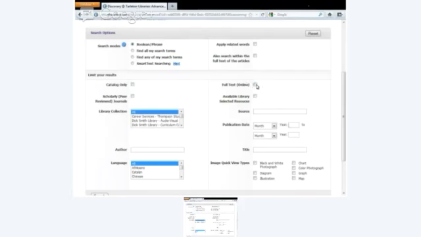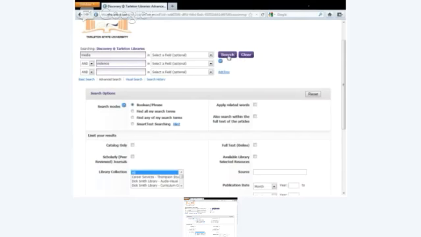But don't do the full text only link in the databases. Any idea why? When you do the full text limit on the databases, it will only pull up things you can click on and get right there in that results list. But if you don't do it, it lets SFX show up, so you can click it here and find it in a different database. It also lets you know that articles exist, and then you have to track them down. So if you're really trying to mine the literature and learn all you can about a subject, don't do the full text limit on that.